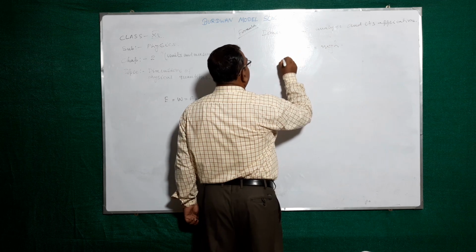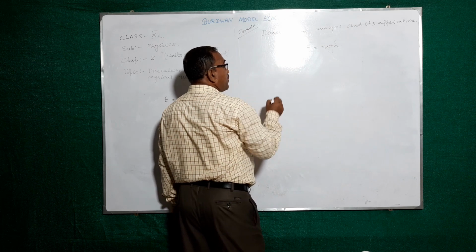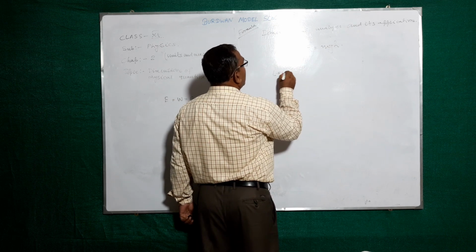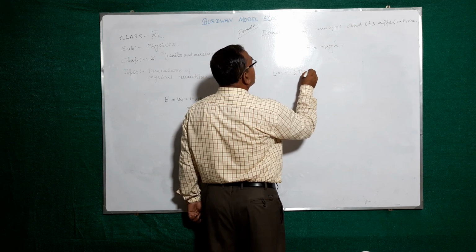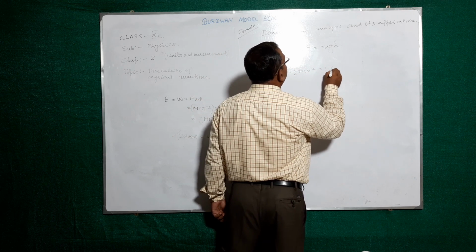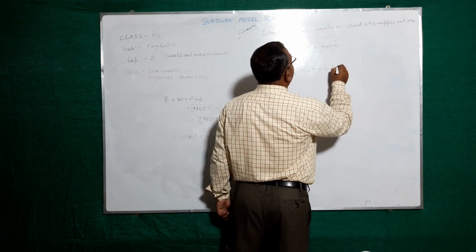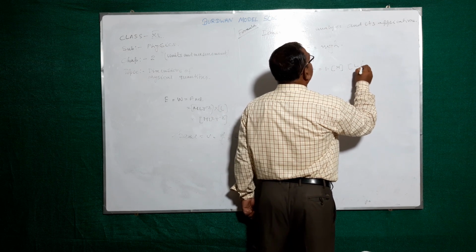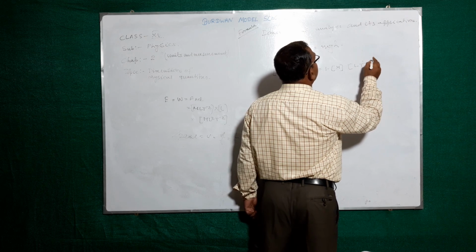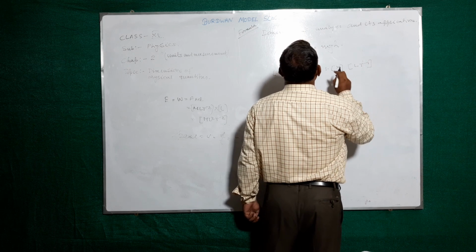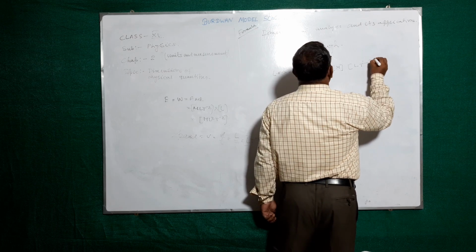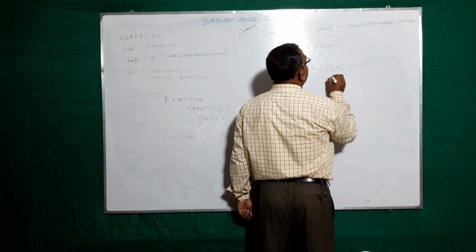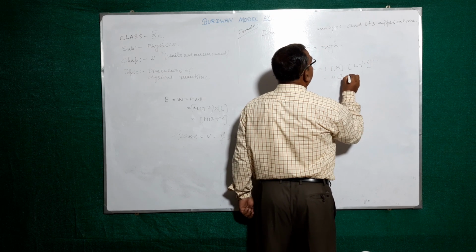Any constant number, the dimension is 1. Suppose LHS, half m v square: 1, m means mass, v means velocity, L T to the power minus 1 whole square. That is equal to M L square T to the power minus 2.